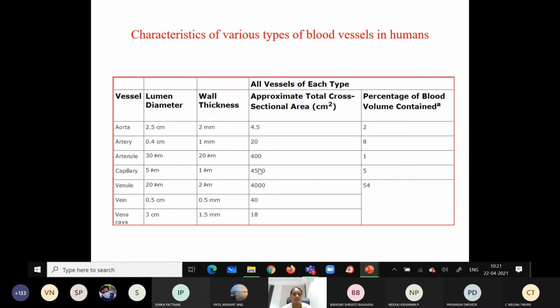There is exchange of nutrients and whatever essential components are required. That's why they are called what? Exchange vessels. I think you have cleared the concept of this functional or physiological classification.